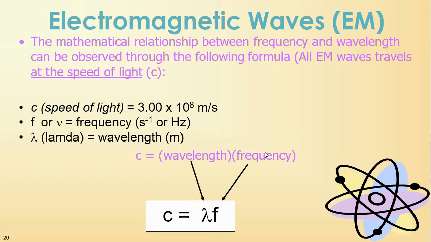So to remind you, what we said at the beginning was your electromagnetic waves can be described by a mathematical relationship. We said that the speed of light, c, which is 3.0 times 10 to the 8 meters per second, is equal to the wavelength, lambda, in meters, times our frequency in hertz, or per second, or 1 over a second. So we're going to be calculating what is the frequency given a certain wavelength, and what is the wavelength given a certain frequency. C, our speed of light, will never change. We're only changing frequency or wavelength. So this is the equation you're using.